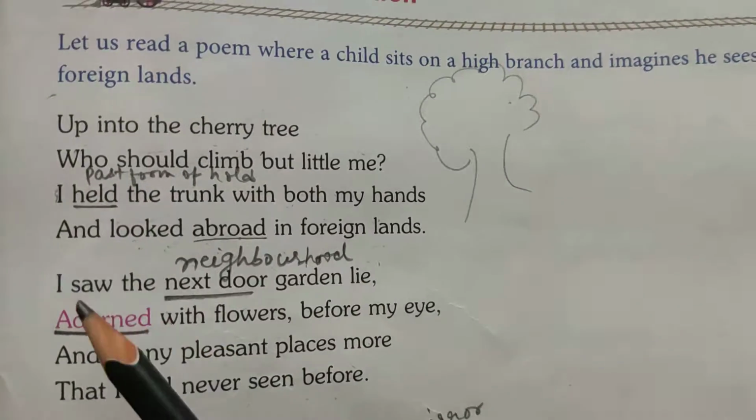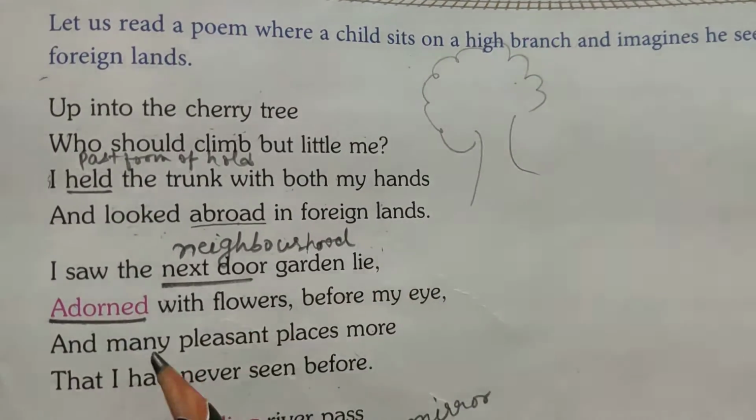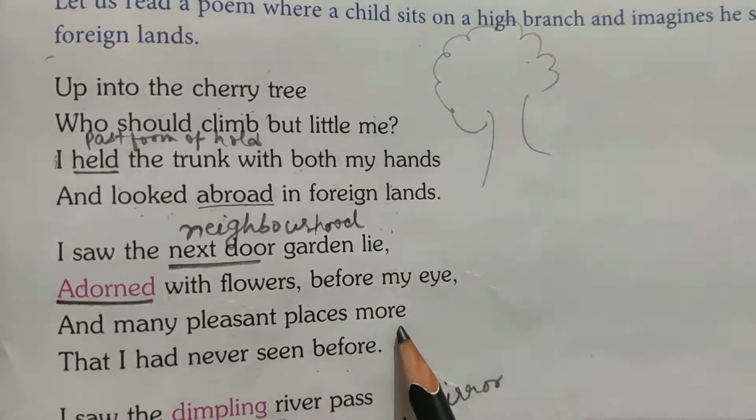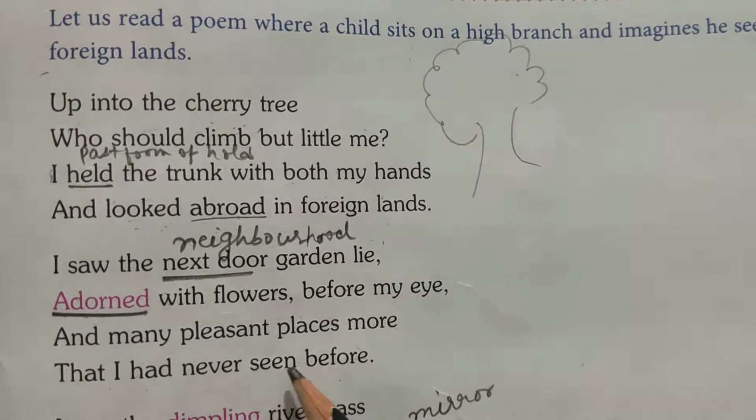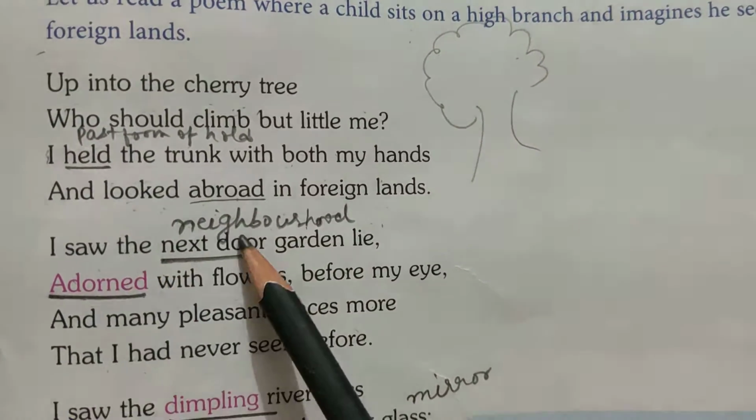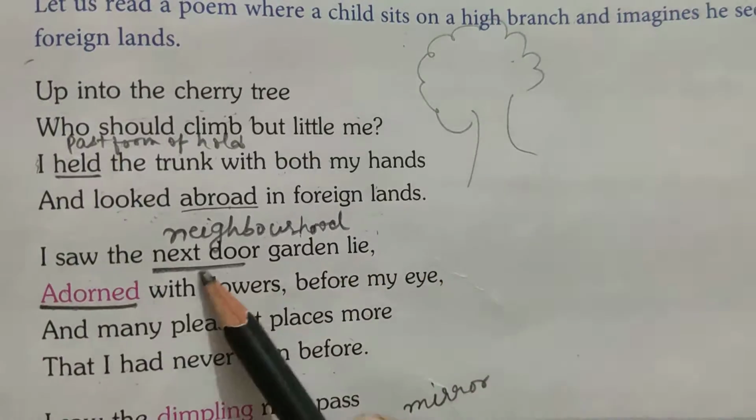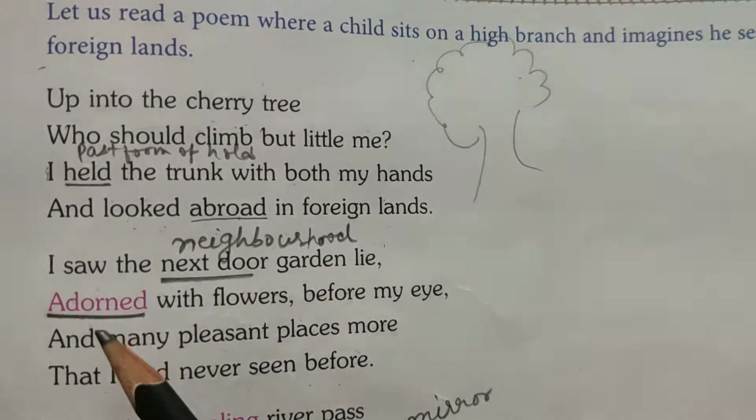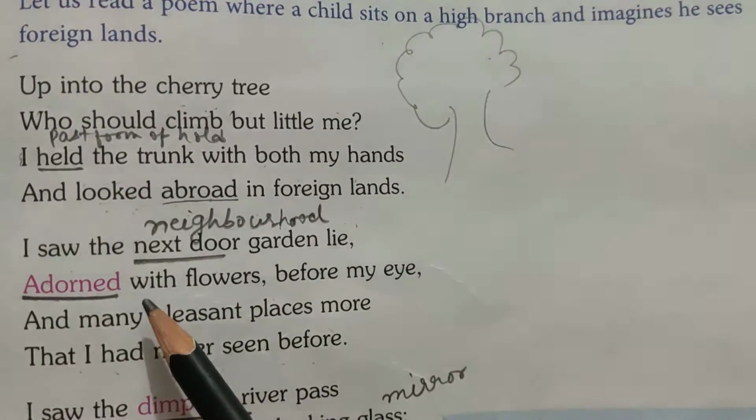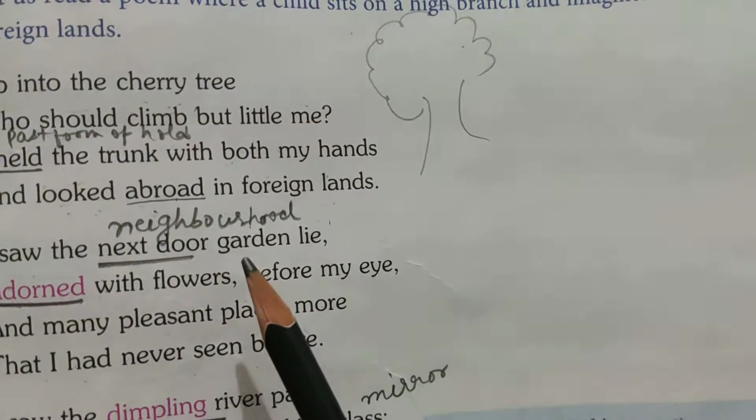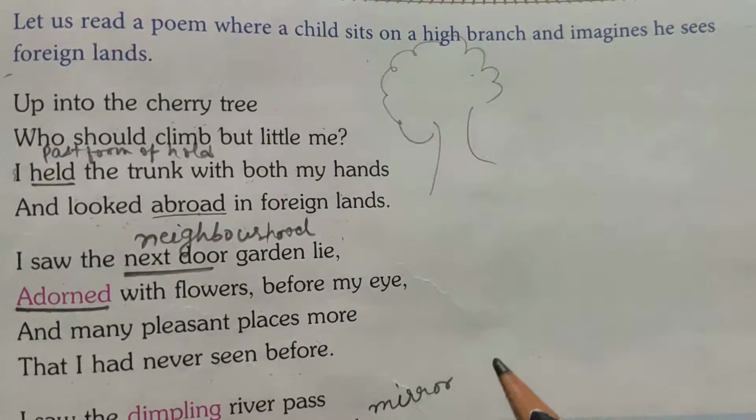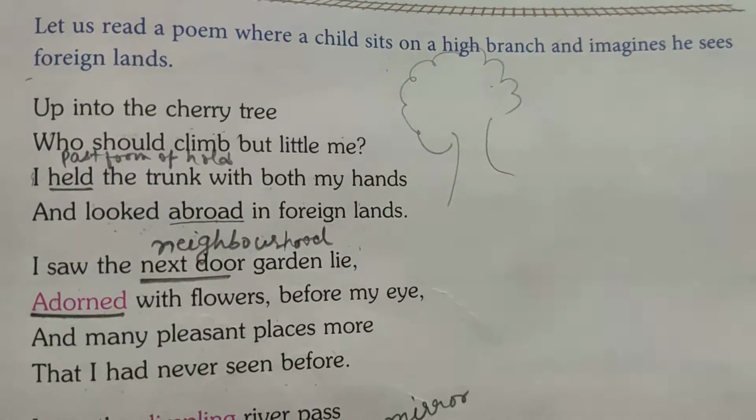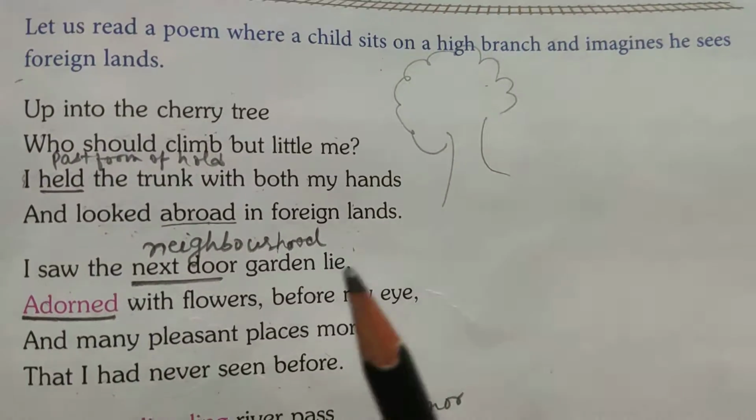And what did he see? He saw the next door garden lie, adorned with flowers before my eyes, and many pleasant places more that I had never seen before. So what did he see first? He saw a next door garden. Next door means neighborhood, a garden that is in the neighborhood. And that garden was full of beautiful and pretty flowers. Adorn means beautiful and pretty and very attractive.